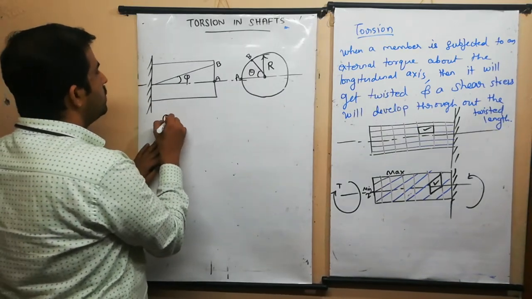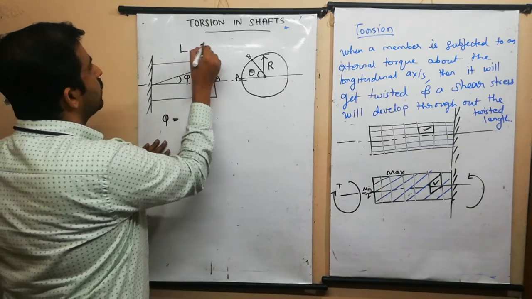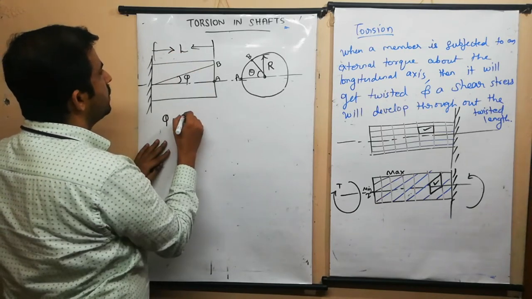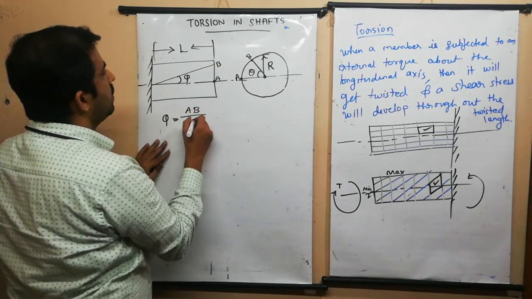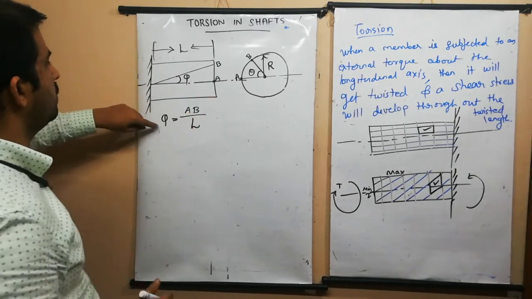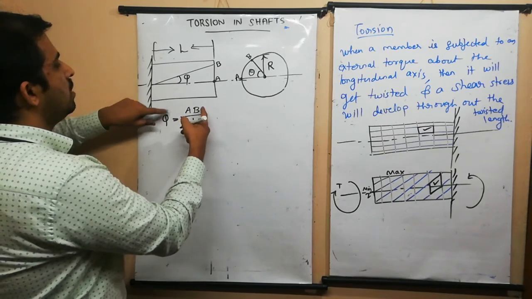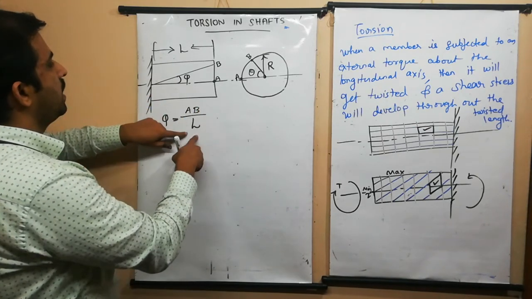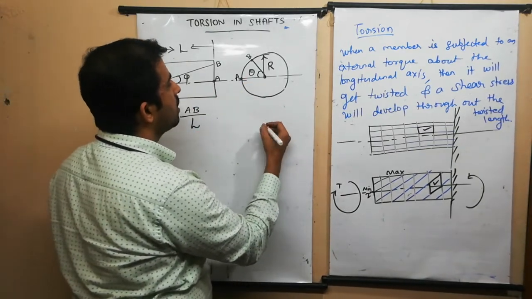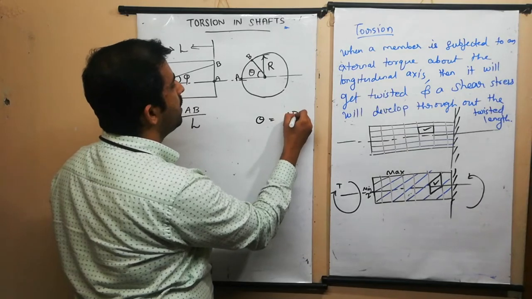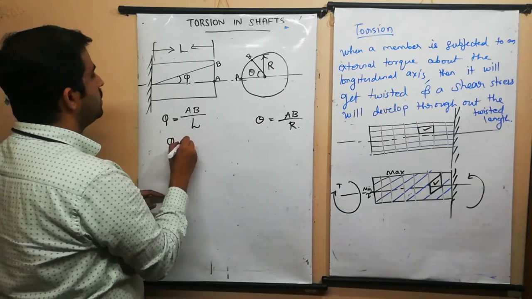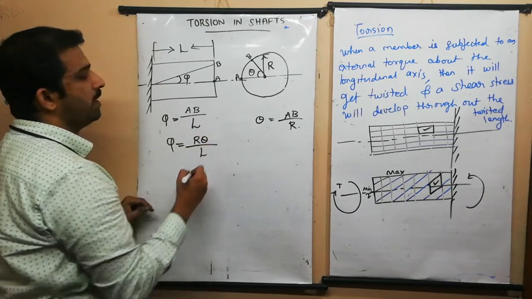We have phi, and consider this length of the shaft as L. Phi is equal to AB divided by L, opposite side by adjacent side, or we can say that shear strain is equal to the displacement on the surface by the length of the sheared face L. Now from geometry, angle is equal to arc by radius. Theta is equal to AB divided by R. From this I get the expression for AB as R theta. Phi is equal to R theta divided by L.